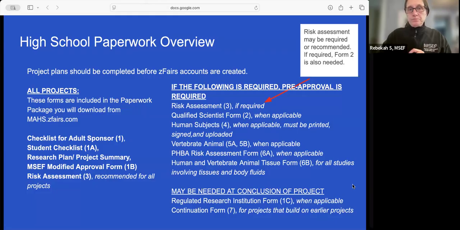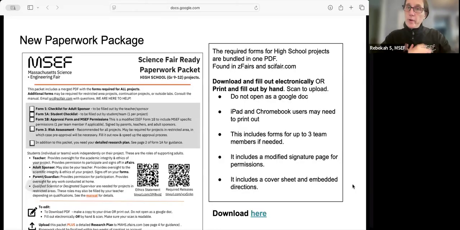and that requires that pre-approval. So the new paperwork package that we launched last year includes this cover sheet with some of the basic information you need, as well as those forms I just mentioned. So two options for this. You can download and fill it out electronically if you have the capacity to do so, or you can print it out and fill it out by hand. You can include some additional documents if you need more space, and then scan that to upload. Don't open this as a Google Doc.